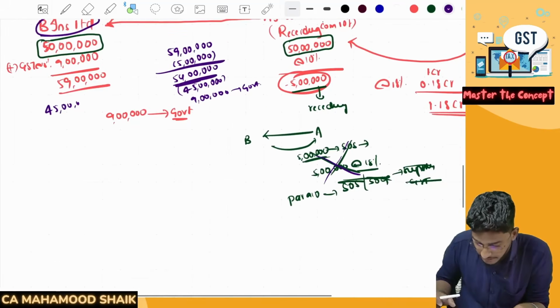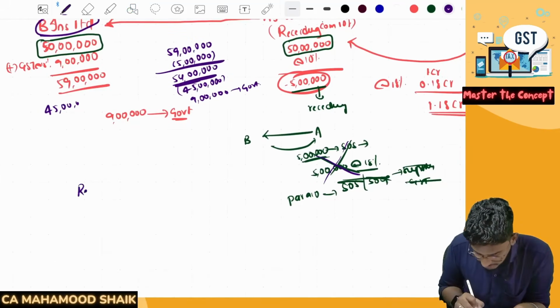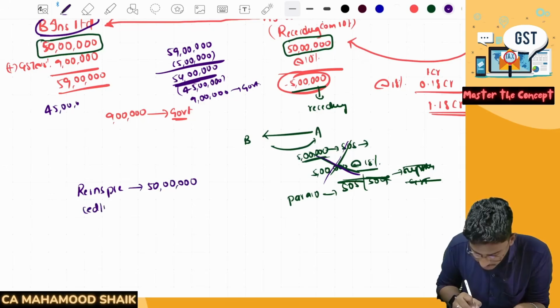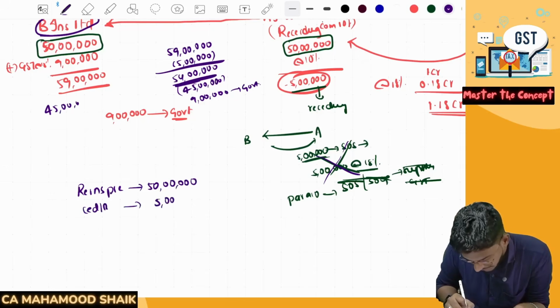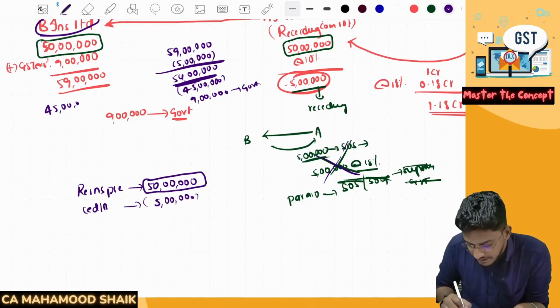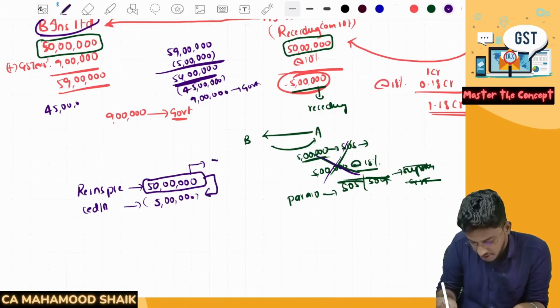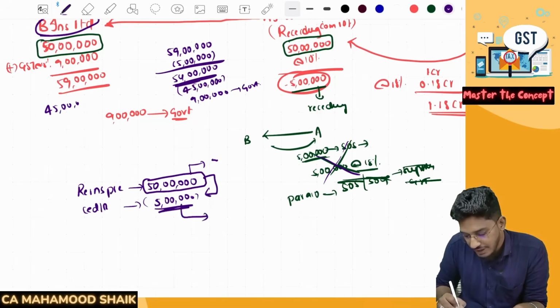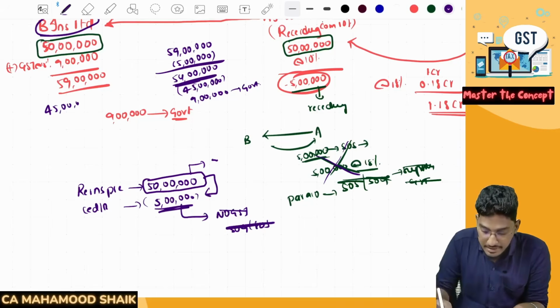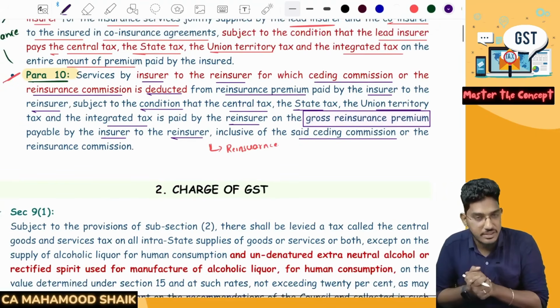So if you start applying the terminology here, what is the reinsurance premium? In the given case, the reinsurance premium is a total of 50 lakh rupees. In that, what is the ceding commission or the reinsurance commission? Which is 5 lakh rupees. So this reinsurer will anyhow pay the GST on the complete 50 lakh rupees. He will pay the GST. From that, only a part is flowing to the insurer in the name of ceding commission. On that there should not be GST. It will be neither considered as supply of goods, nor even considered as supply of services. So that has been the whole objective of para number 10.